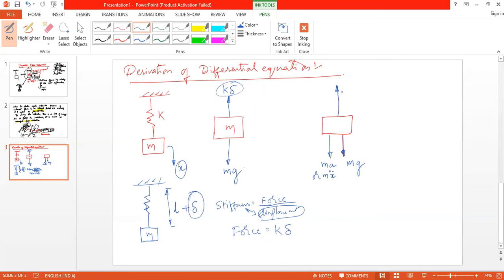And the restoring force, what will be the restoring force? K of x plus delta, sir. K of x plus delta, because of the mass the spring has been displaced by delta, and because of the initial displacement x, the length of the spring has increased to L plus delta plus x. So it will be K into delta plus x.